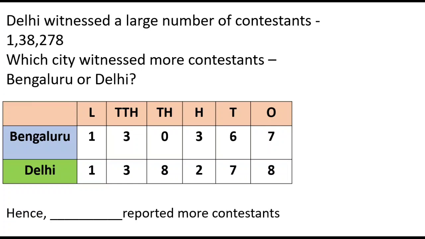So here Delhi reported more contestants than Bangalore. Hence, Delhi reported more contestants, that is 1,38,278, because 1,38,278 is more than 1,30,367.